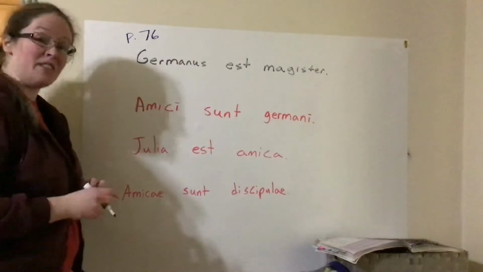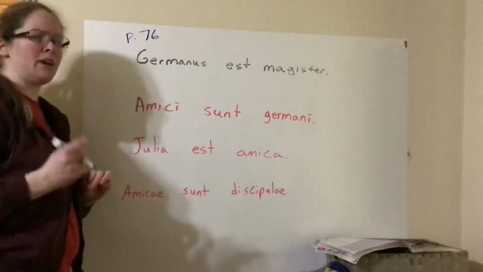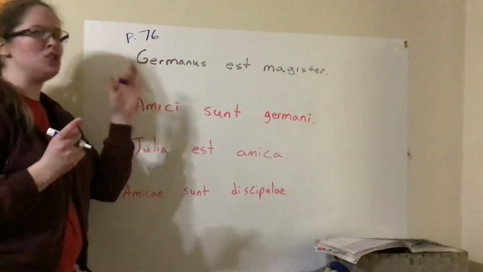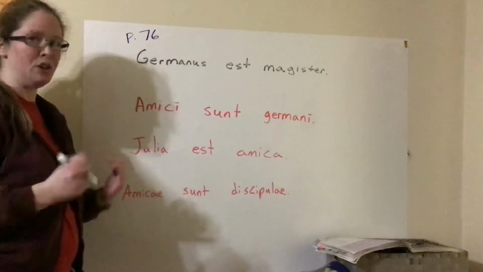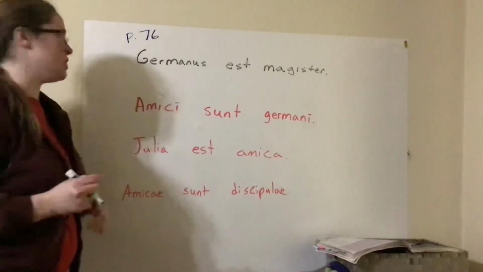So, on page 76, go ahead and turn there. You should already have this done. If you haven't, I would recommend going ahead and pausing and doing it yourself before you watch this, so that you can actually check and see if you're understanding it on your own before making any corrections.